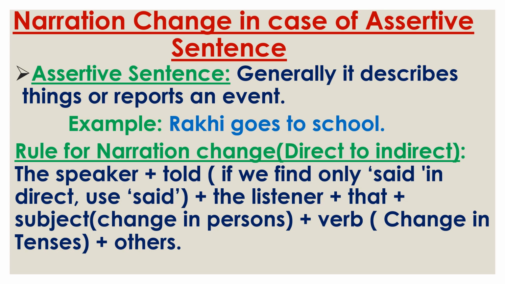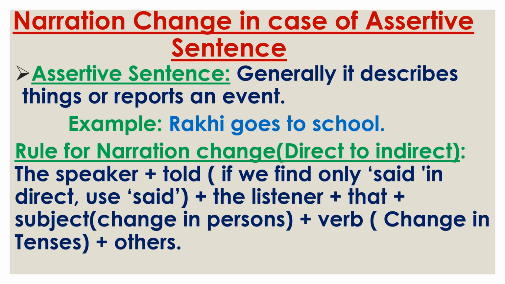Then subject, change in person. We have already discussed this in change in person. If we find I, we, first person, it will be changed according to the speaker. If we find second person, you, it will be changed according to the listener.